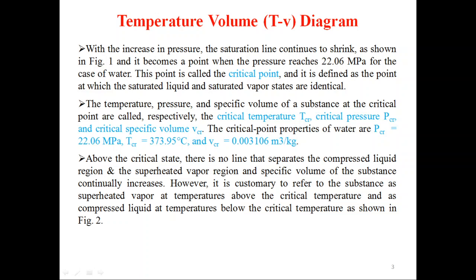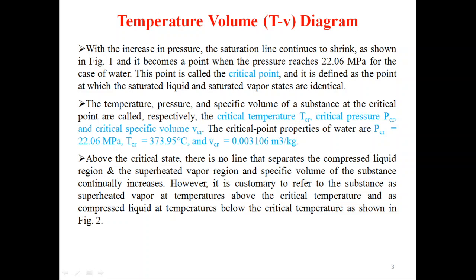The temperature, pressure and specific volume of a substance at the critical point are called respectively the critical temperature, critical pressure and critical specific volume. The critical point properties of water are critical pressure equal to 22.06 megapascal, critical temperature equal to 373.95 degrees Celsius and critical specific volume equal to 0.003106 meter cube per kg.